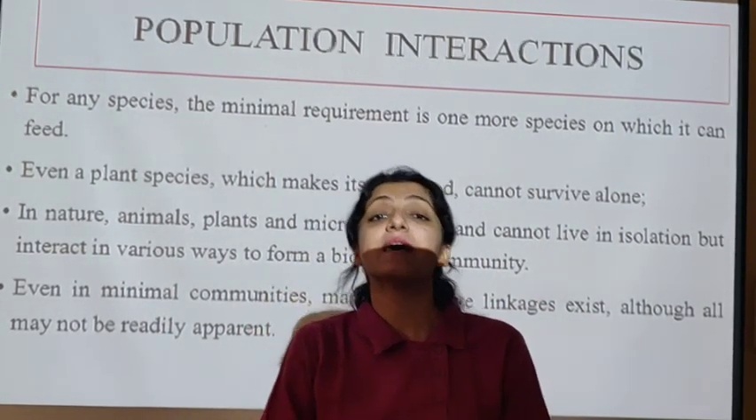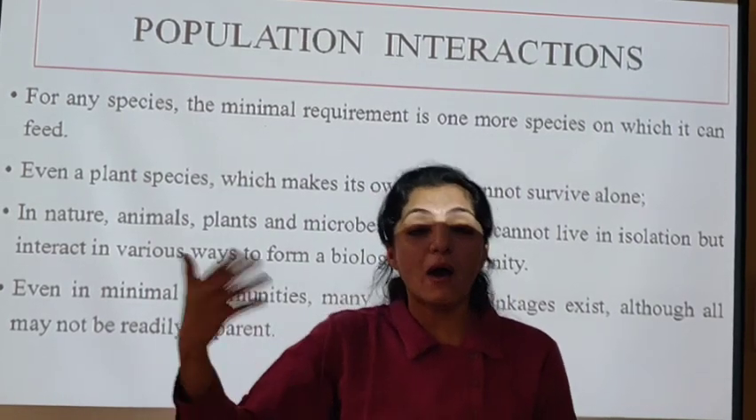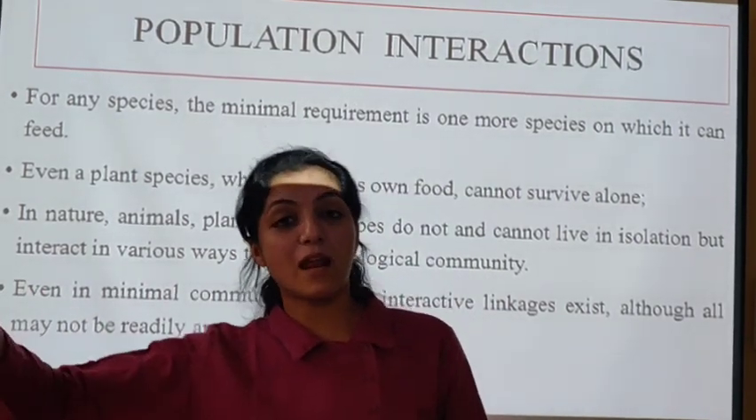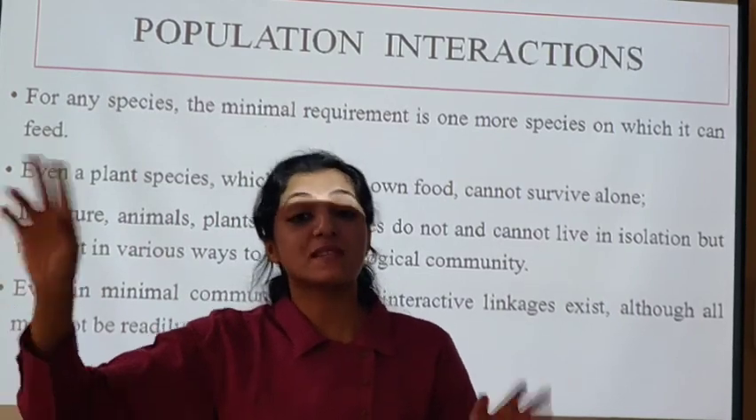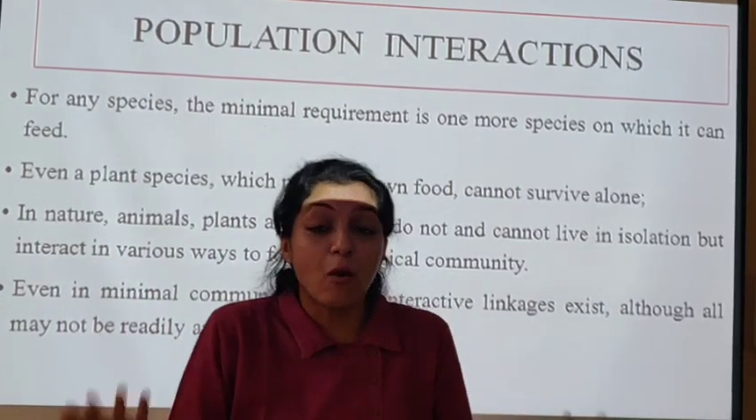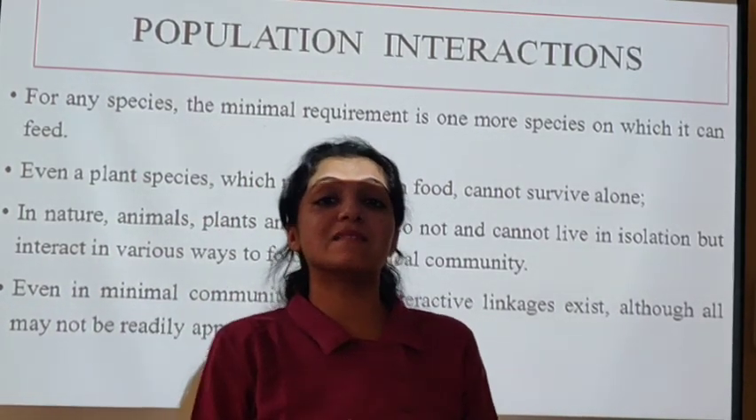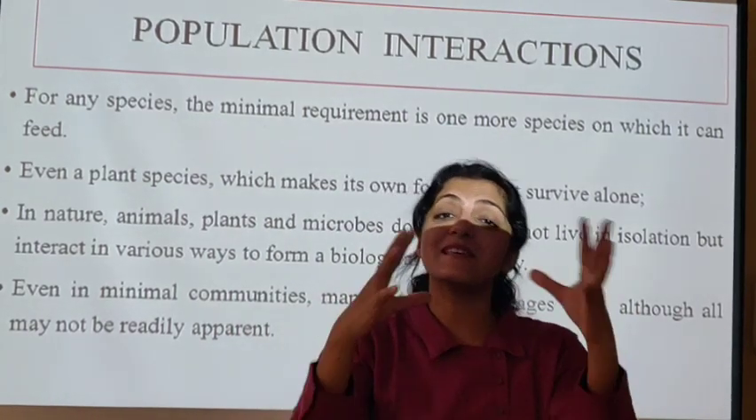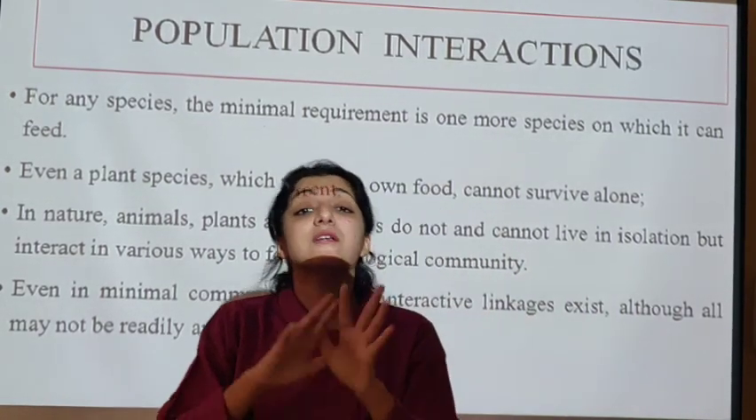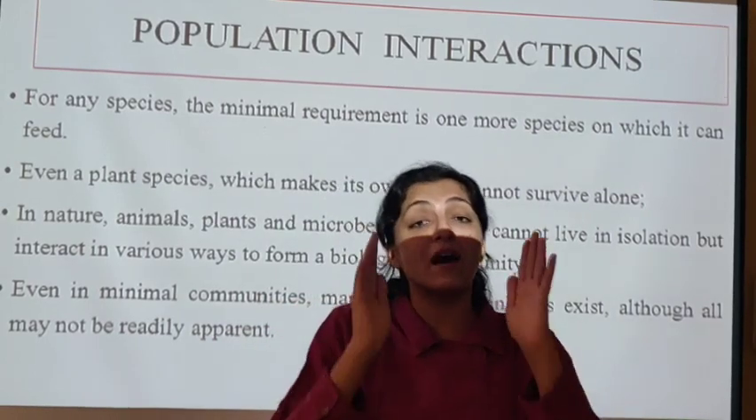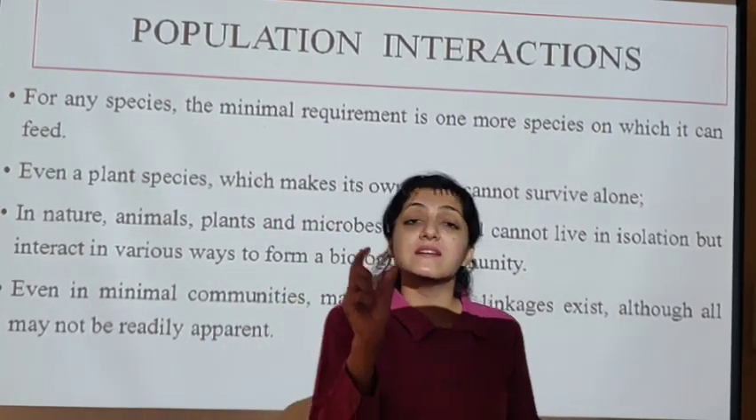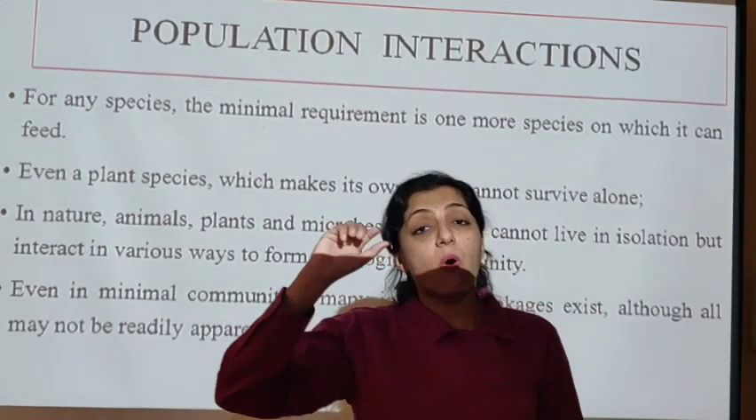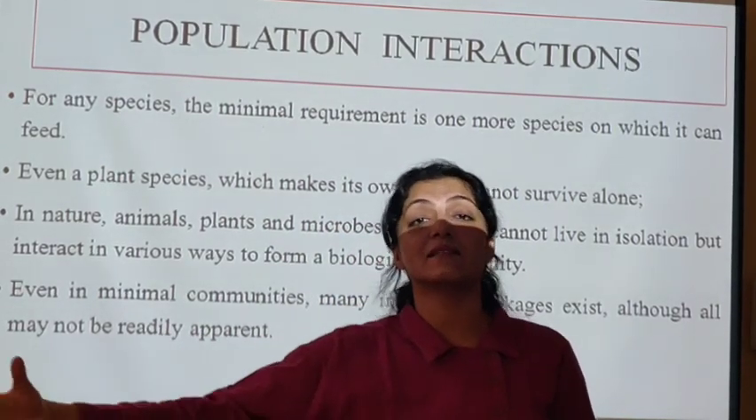These interactions will be visible to you if you go out in the balcony. Some of them will be visible to you, some may not. But if you look at the keener aspects of it, बहुत सारी species एक दूसरे से interact करती है. No organism is living alone. You will not find a single species living alone. It will always have interaction with the other species.